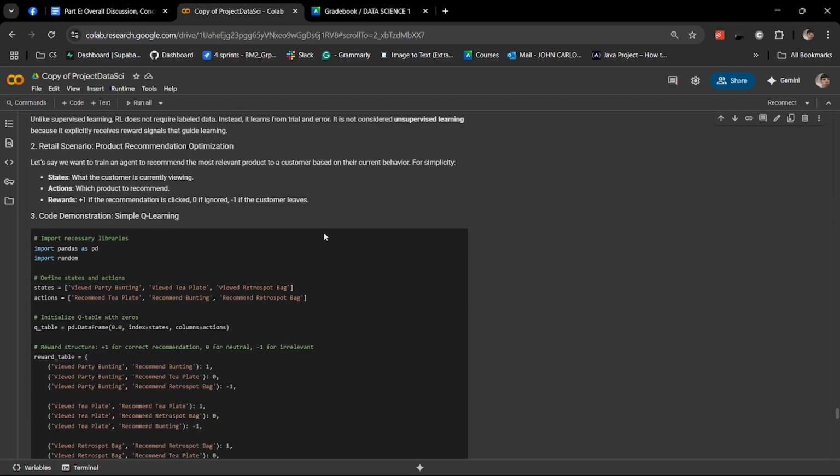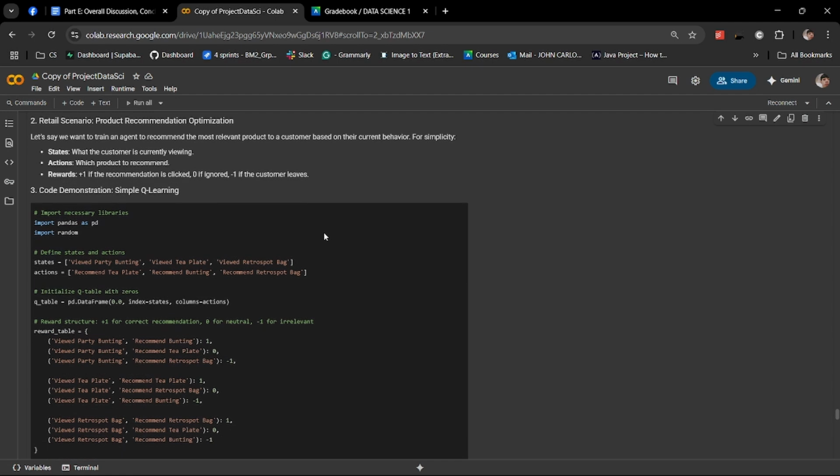Here we define three user states: viewing a party bunting, T-plate, or retrospot bag, and three actions the agent can take, recommending one of those items. The reward structure is simple: +1 for a correct match, 0 for neutral, -1 for irrelevant recommendations.